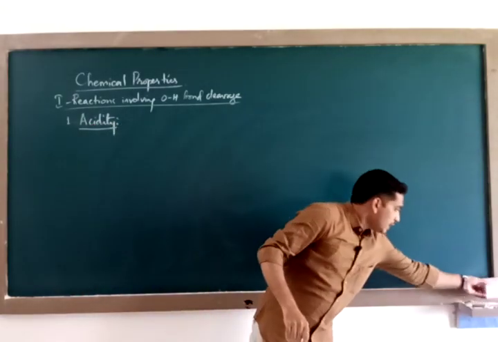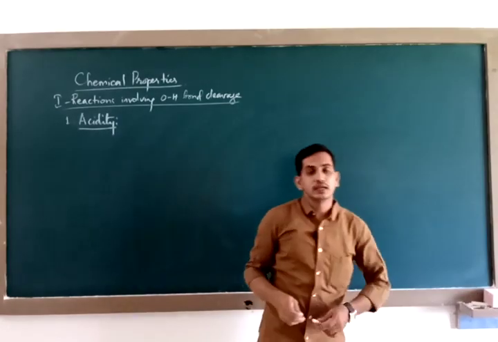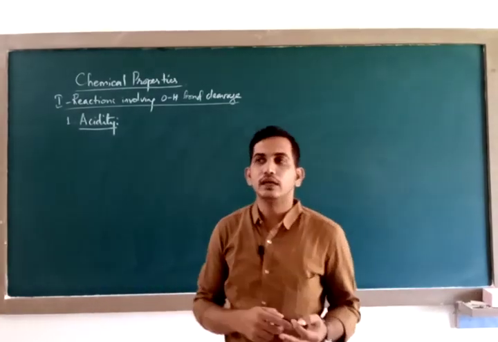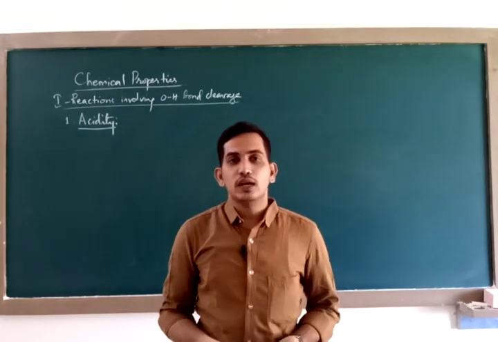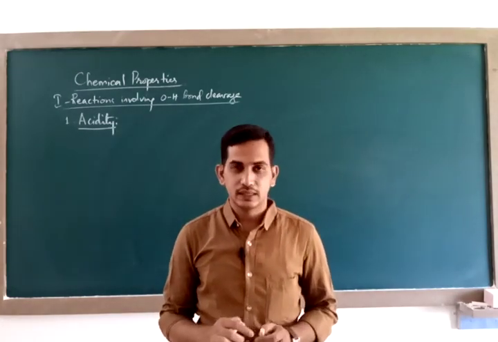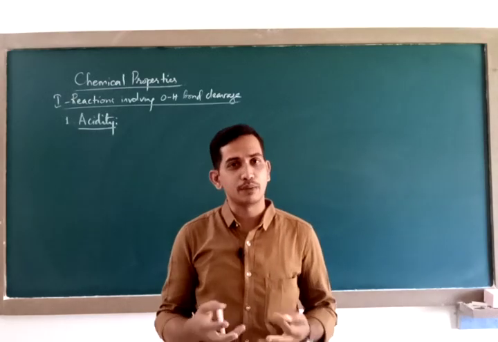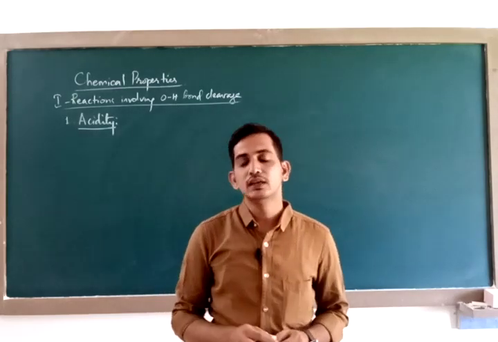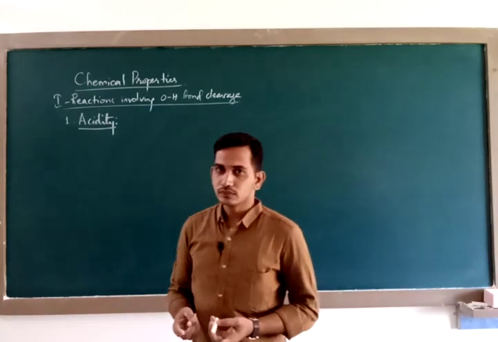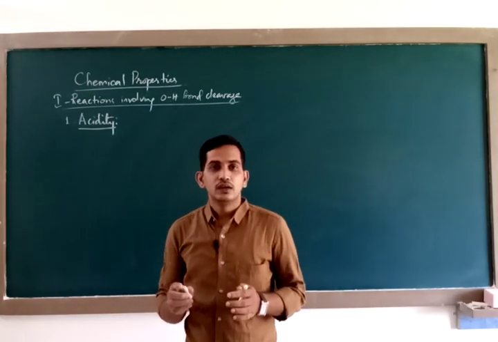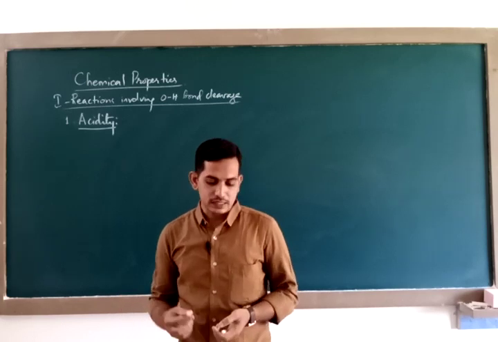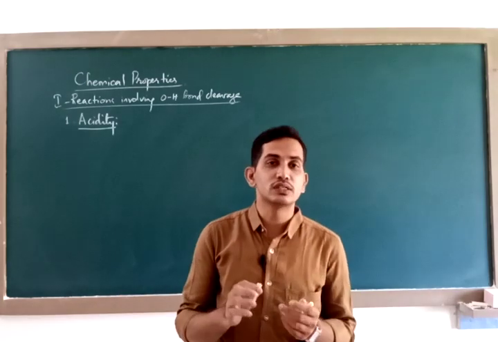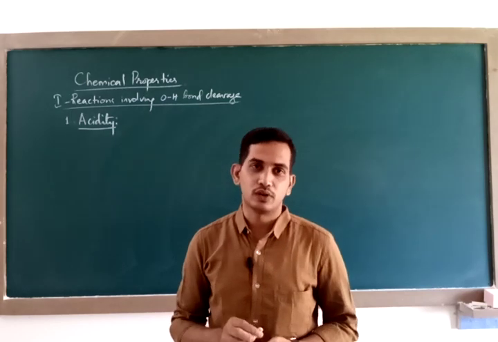We have studied a part of this topic in other chapters also, like in alcohols as well as in phenols. We know alcohols are acidic because they are able to donate a proton. Similarly, phenols are also acidic, which was proven by reaction with bases, because they too are able to donate a proton.